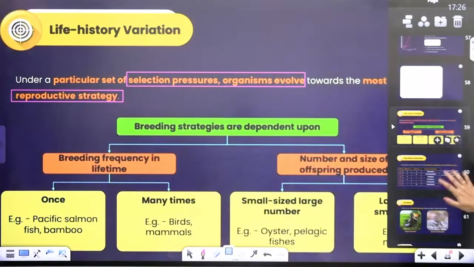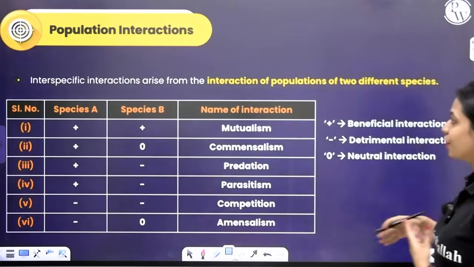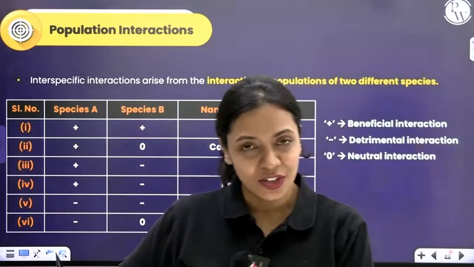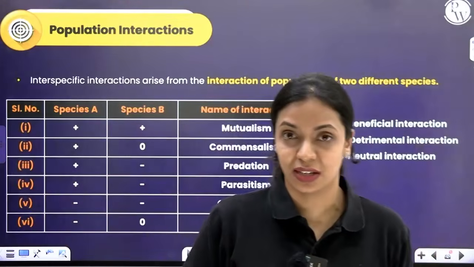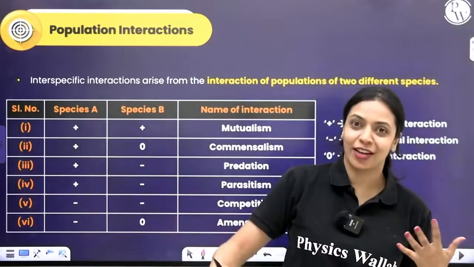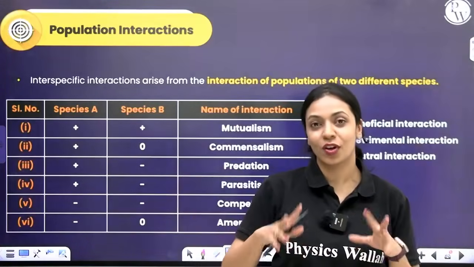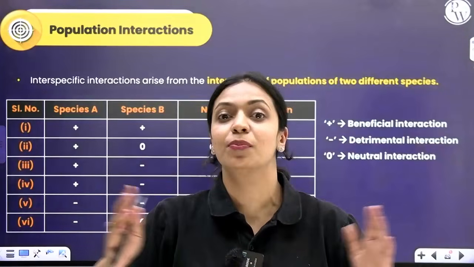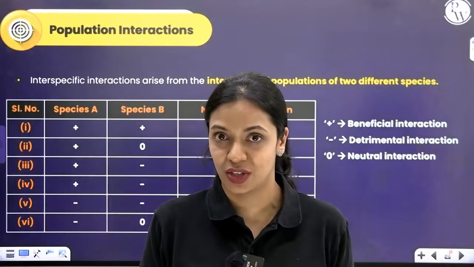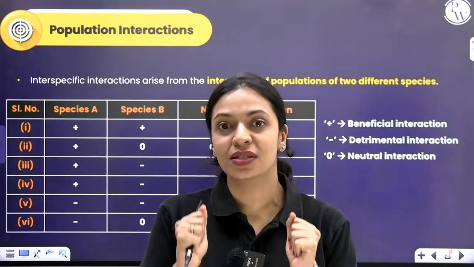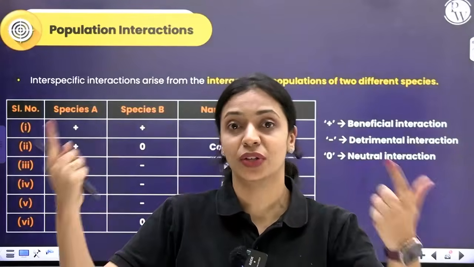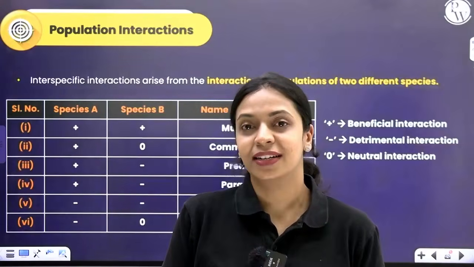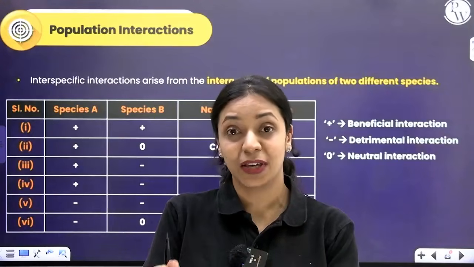Now we have to talk about population interactions. At the beginning of the chapter, I told you how we will learn about how organisms interact with each other, and also about how living organisms interact with their physical environment. We've spoken enough about interaction with the abiotic factors, but now we'll focus on how living organisms interact among themselves. There are various kinds of interactions that happen between populations belonging to two different species. Right now, we are focusing on interspecific population interactions.